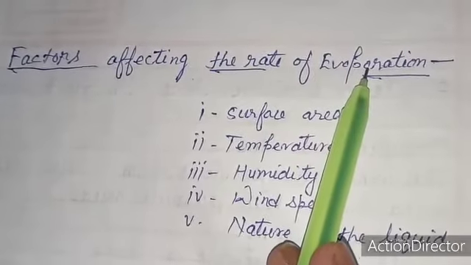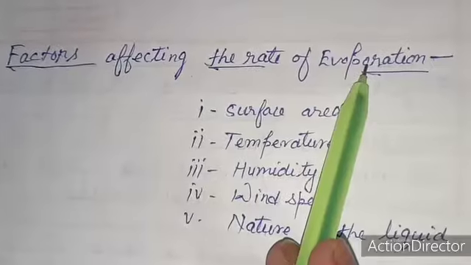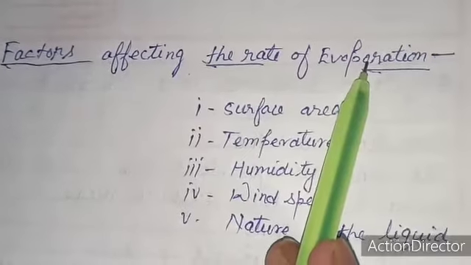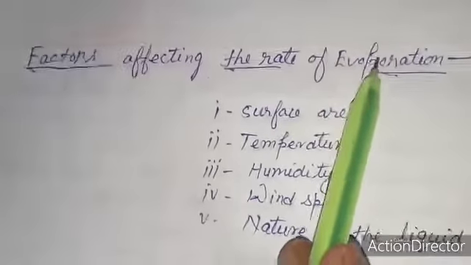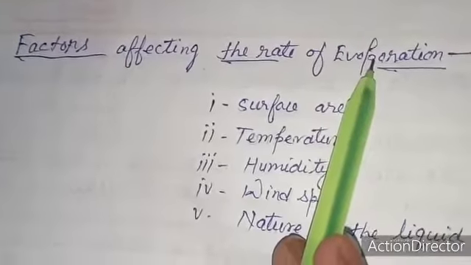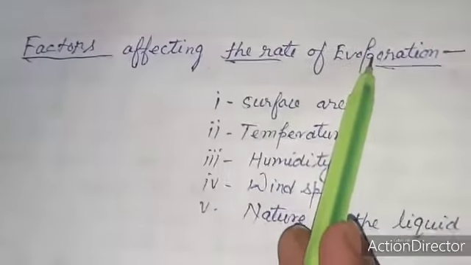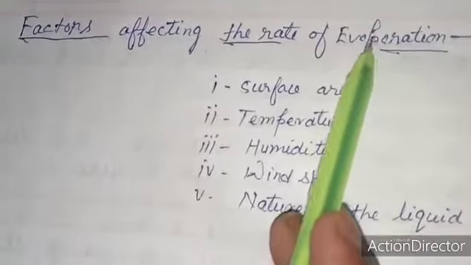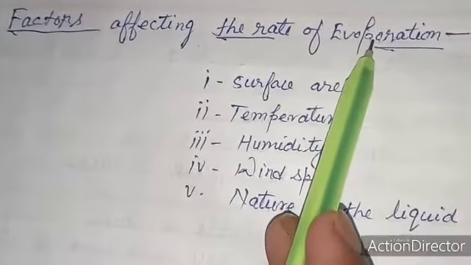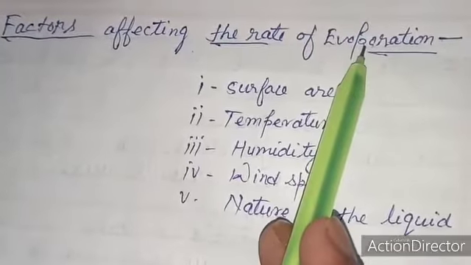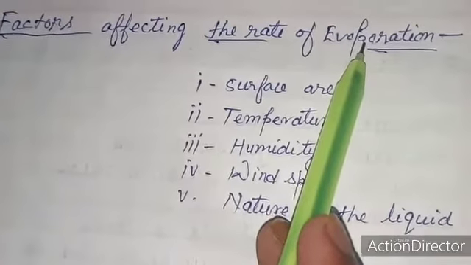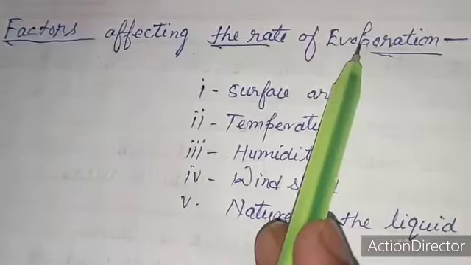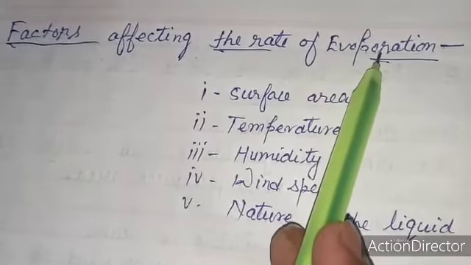The phenomenon of change of liquid into vapor at any temperature below its boiling point is called evaporation.